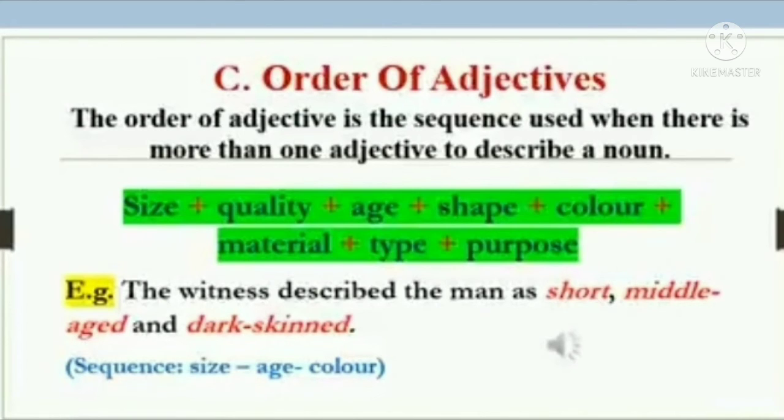There are 3 adjectives: short is size, middle-aged is age, and dark-skinned is color.